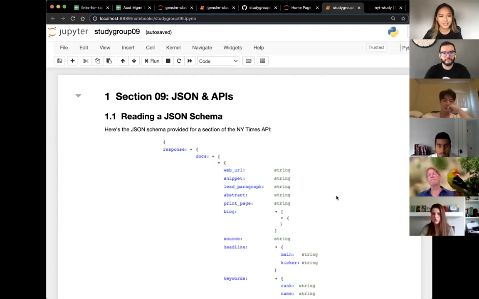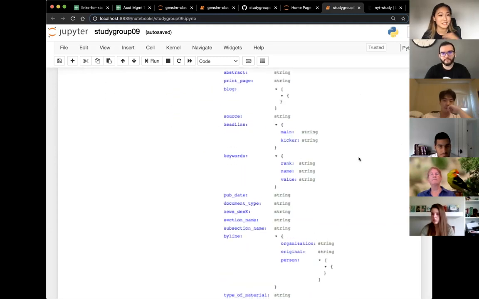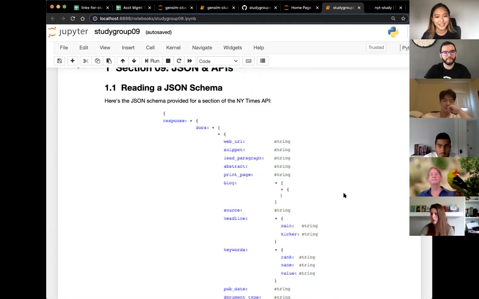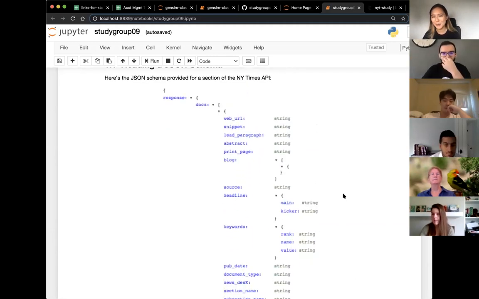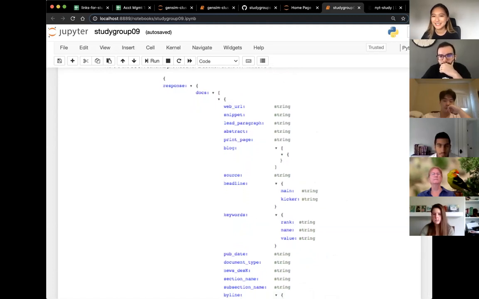But to get started, a JSON schema looks like this. A JSON looks like this. And this is the schema. And schema is basically a map of what it's supposed to look like. Can anyone tell me what Python data type this looks like? Dictionary. Perfect. Yeah, this is a dictionary.